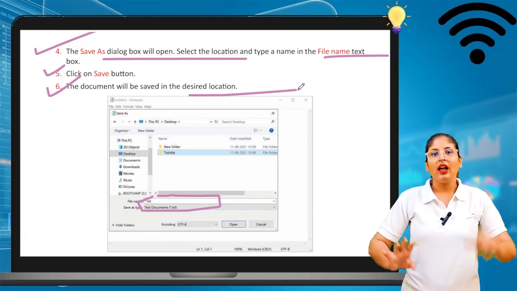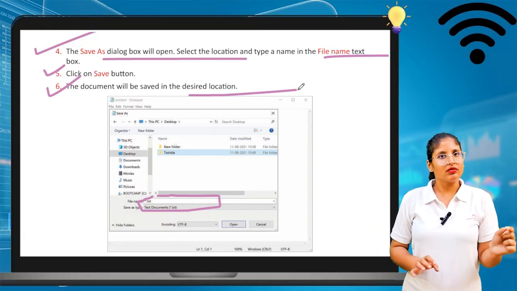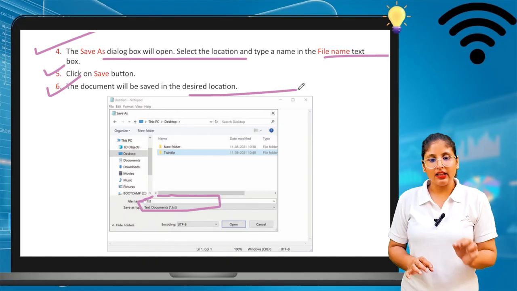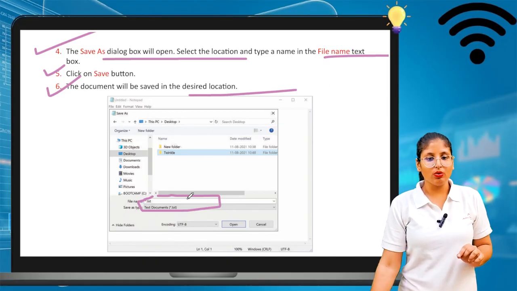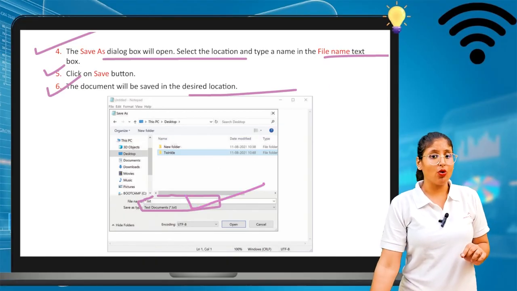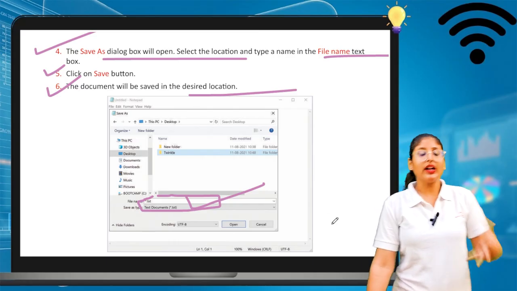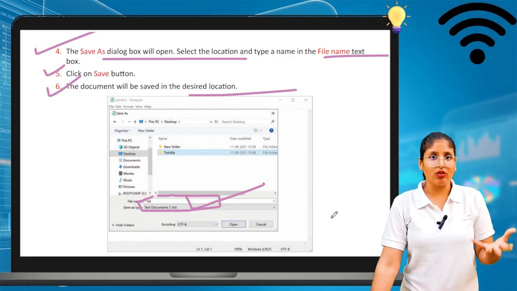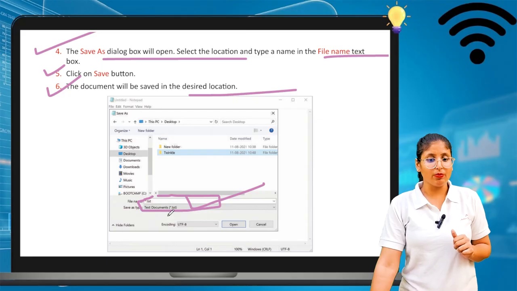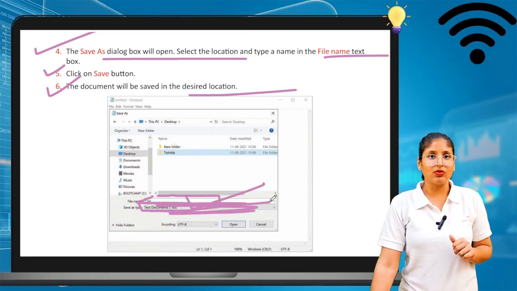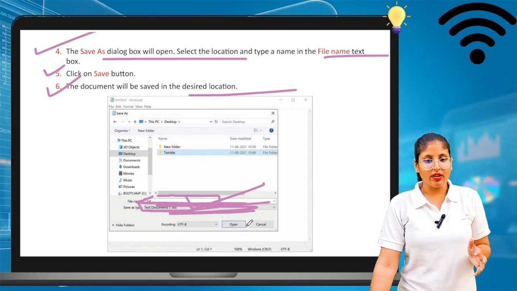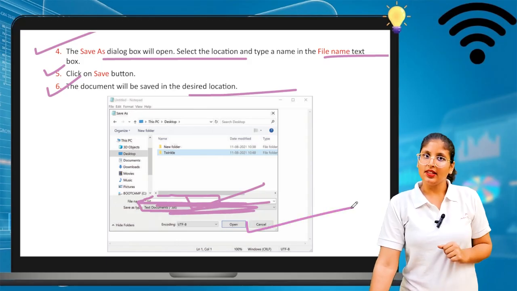Okay, done. Go to the file button, click on save as. Then it asks what name you want to put as your file name. So you can rename your file with your desired name. Write the name and then click on save. Then that file is saved.